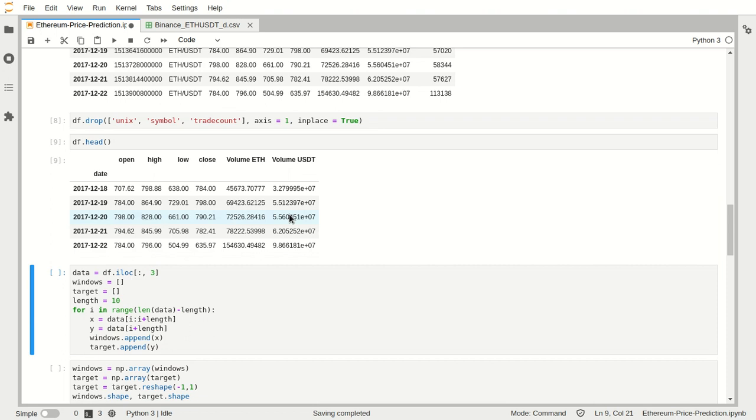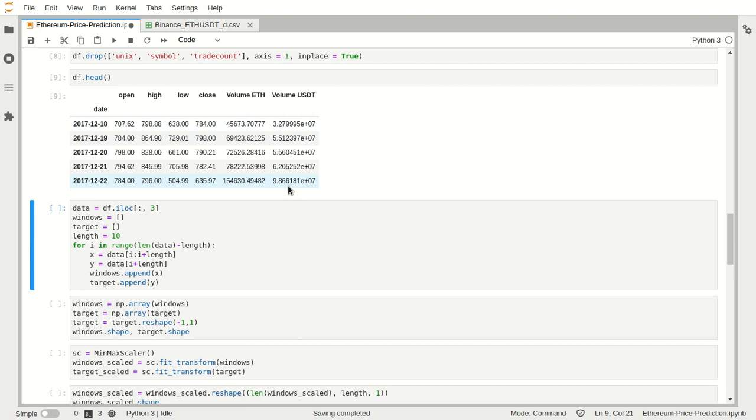Now let's understand the data set. Close is the market close price of the currency for that particular day. High, you can see the high column here, is the highest price of Ethereum on that particular day. Low is the lowest price of the currency for that day, and open is the market open price of Ethereum on that day. Then volume ETH is the volume of currency that is traded for that day, and the same volume has been converted into volume in US dollars that is traded for that day.